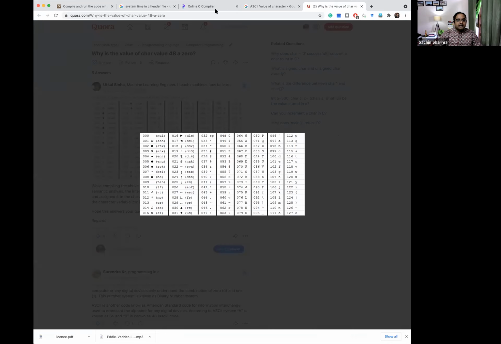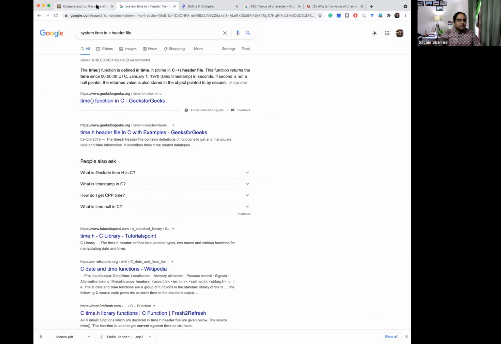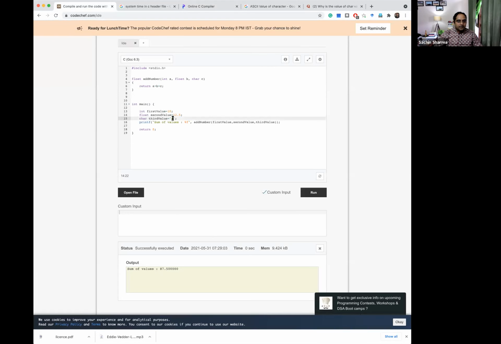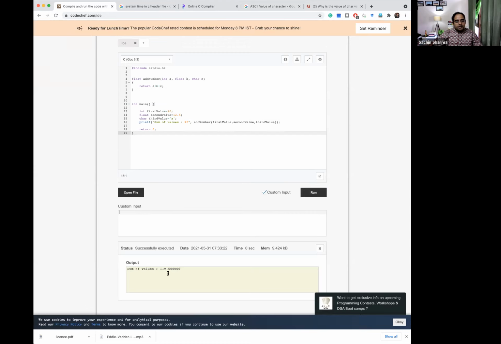So if I write here small a, then it will take 97 and then it will give me the output. So 97 plus 22, it is giving me 119.50.